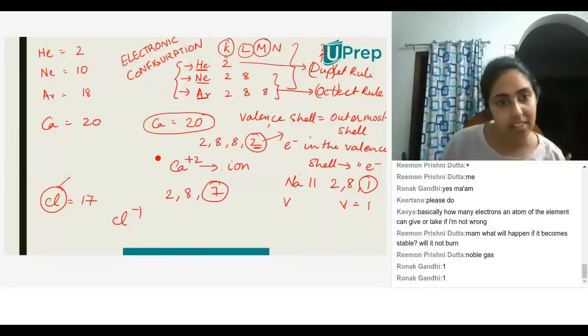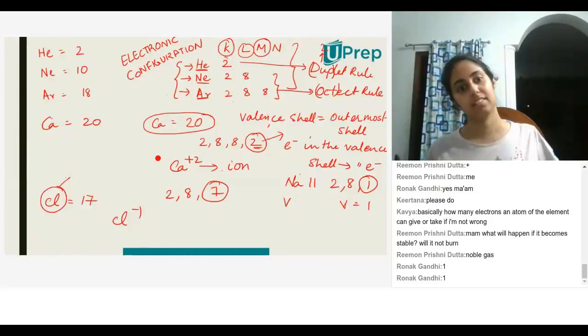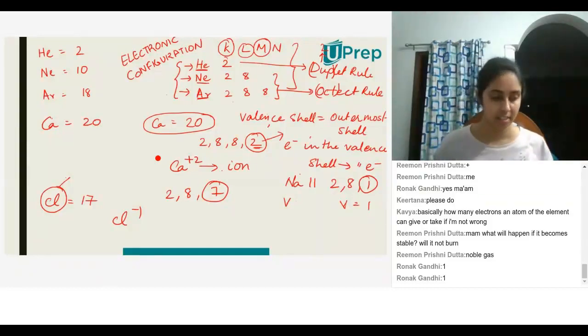But ma'am, if it gains the electronic configuration of noble gases, why isn't everything a noble gas? Everything isn't a noble gas because the number of protons is still different, right?